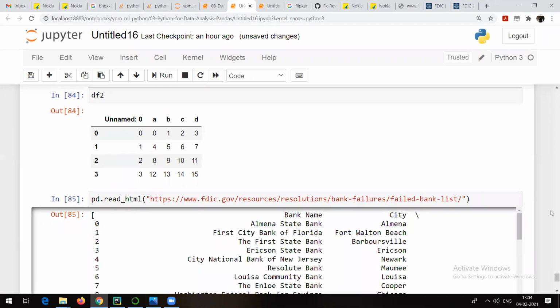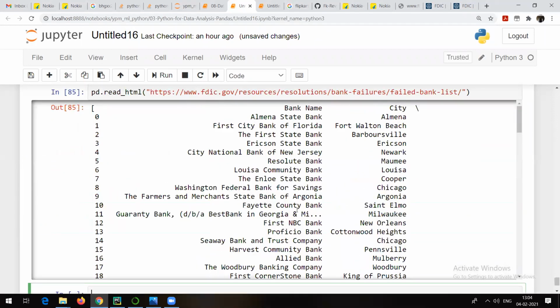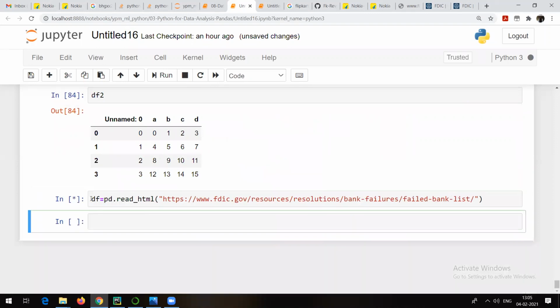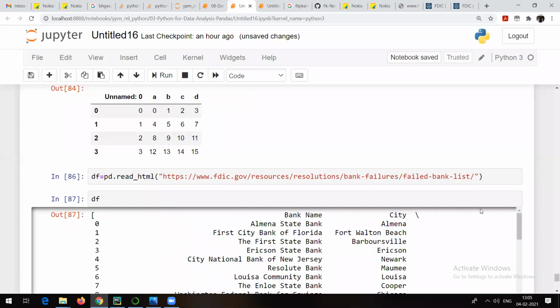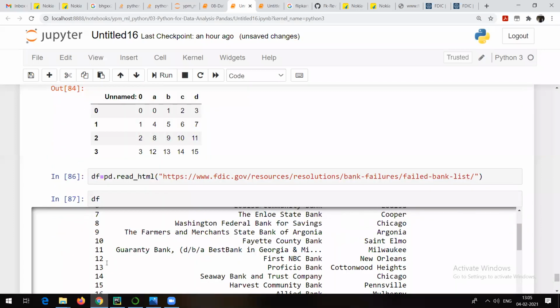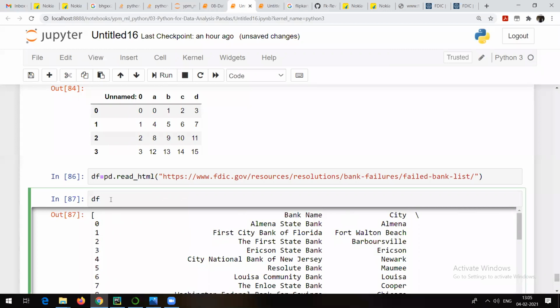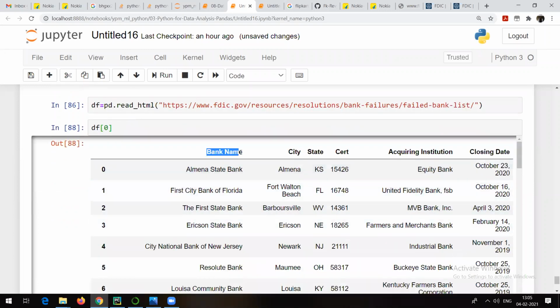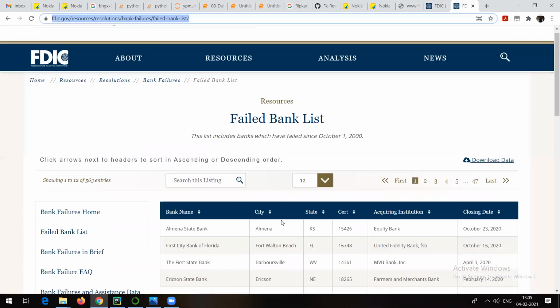So what you are able to see is everything from that page. Suppose let me just assign it to some variable df. So df is going to show me everything, but not properly. It is actually showing me in the form of a list. What I can do is df of 0, I can index it, and now you will be able to see everything from that page. But everything means what? Only the data which is in the form of a table.